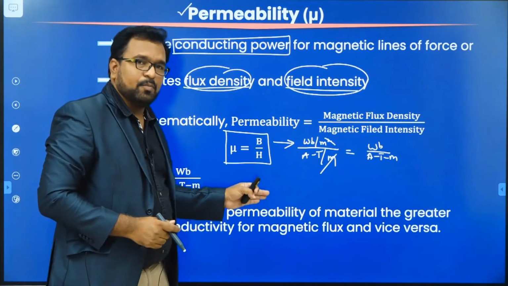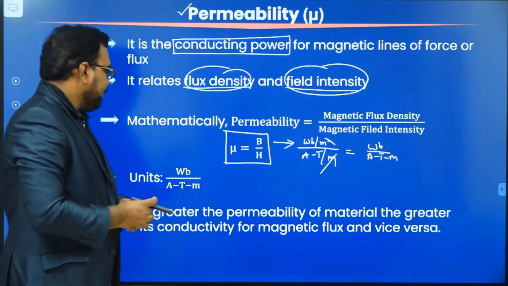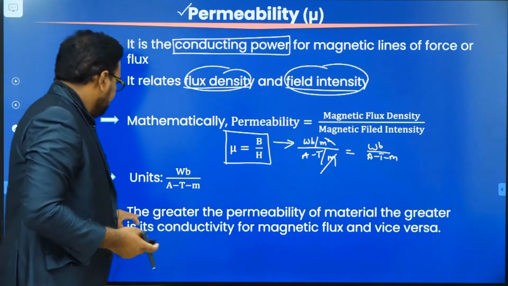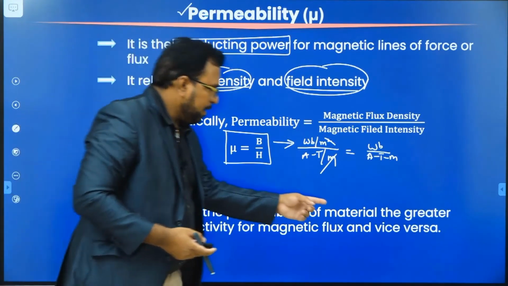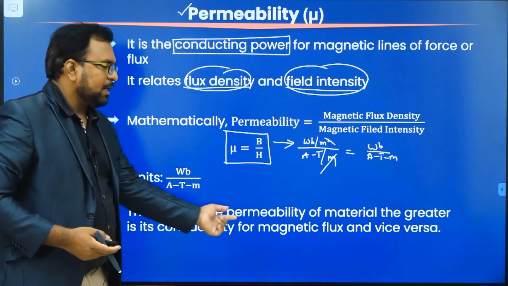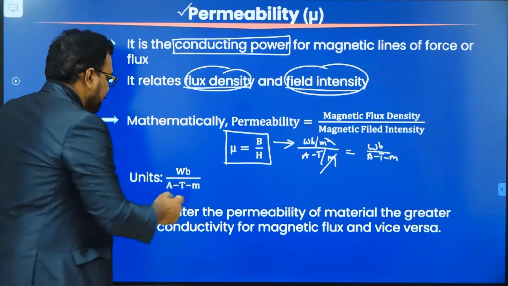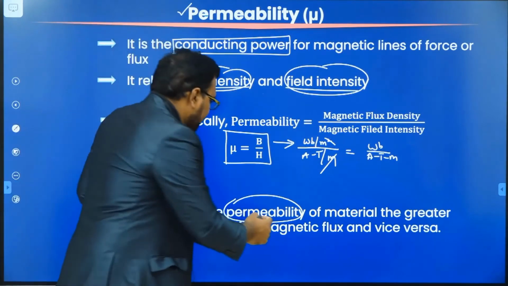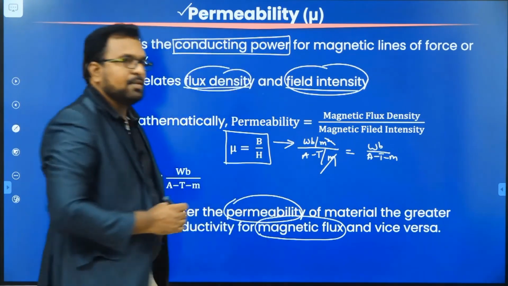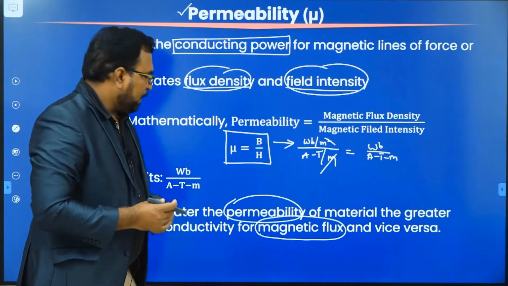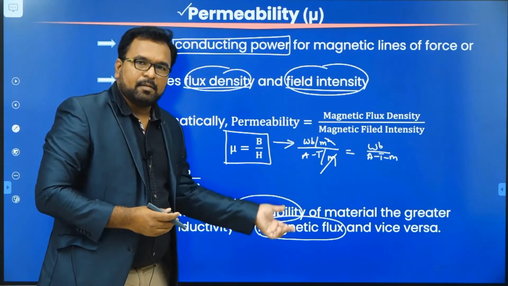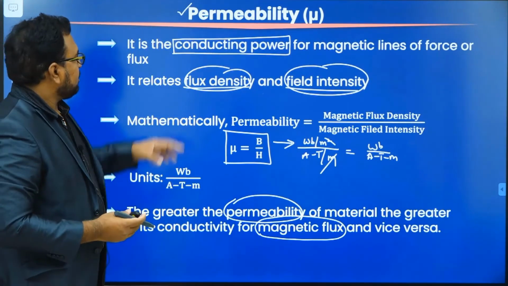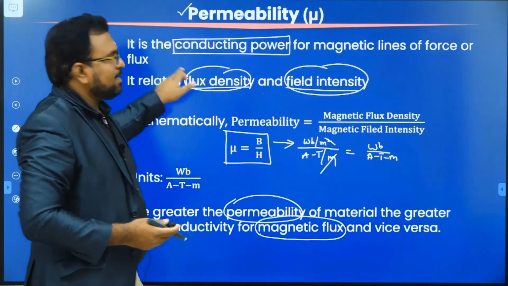If permeability is more, then the material is going to conduct more magnetic lines of force. So the greater the permeability of the material, the greater is its conductivity for magnetic flux. If the permeability is high, then more magnetic lines of force will pass through the material. If permeability is less, then the flow of magnetic flux is also less in the magnetic circuit. That's why we call permeability the conducting power.